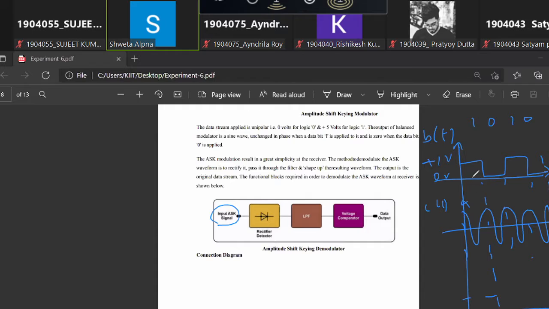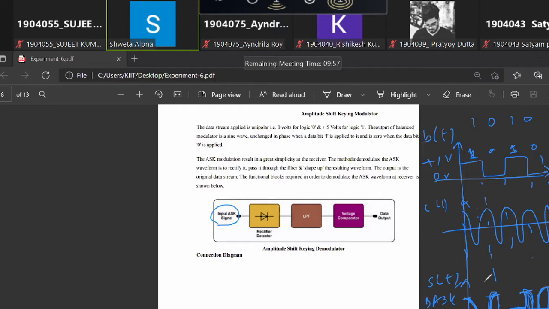So in ASK modulation, what is happening? If you multiply the two, for transmitting bit 1, this is bit 1, this is bit 0, 1, 0, 1, 0. So bit 1 is transmitted by the carrier, bit 0 is transmitted by 0 volt. Again, bit 1 transmitted by Ac cos 2 pi fct and bit 0 by 0 volt. So this is our ASK signal, the binary ASK output, isn't it? Bit 1 transmitted by Ac cos 2 pi fct, bit 0 transmitted as 0 volt.